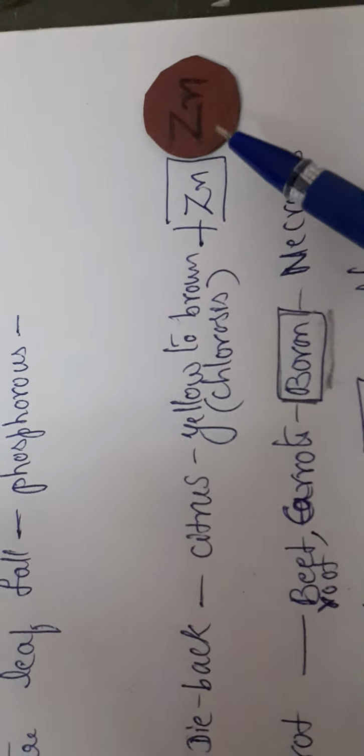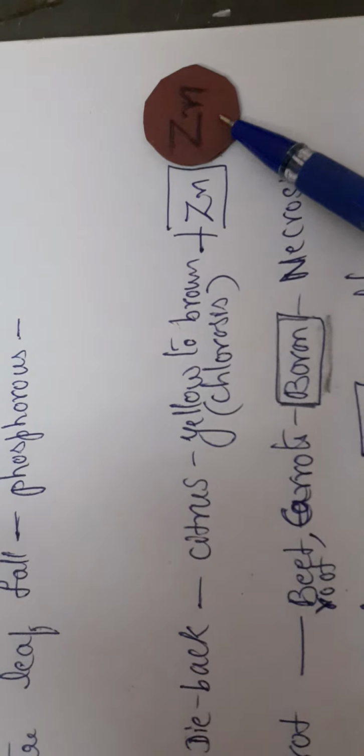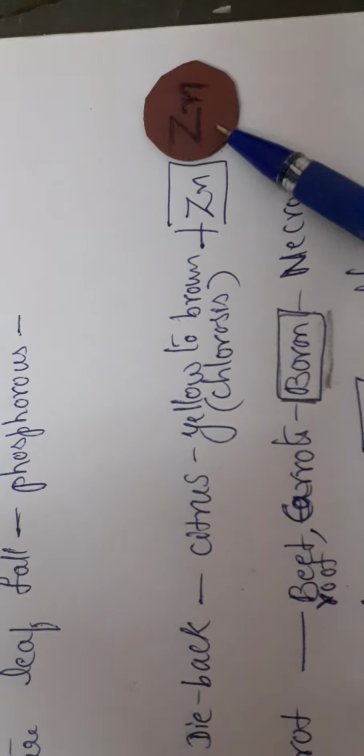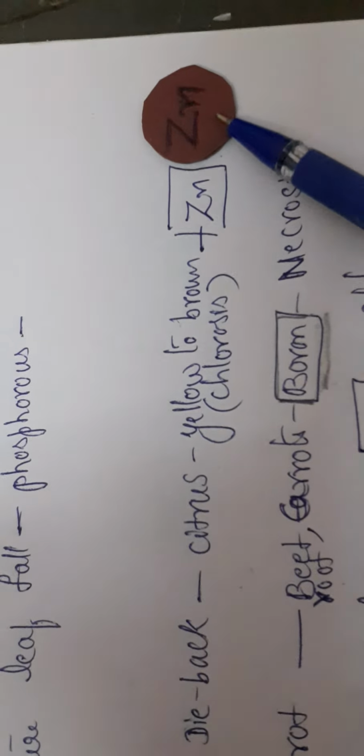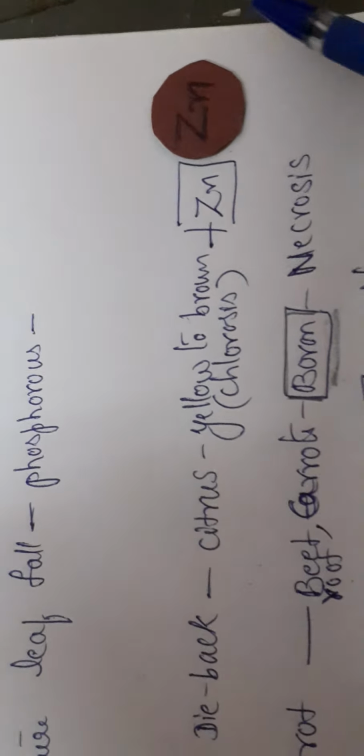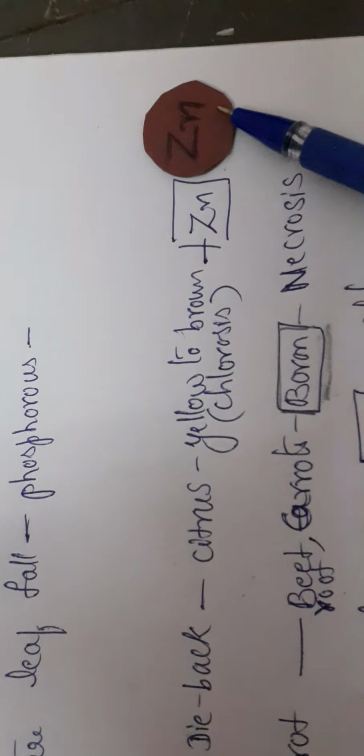I told you about microelements and macroelements. Whenever I show a small zinc, it is understood that it is a microelement. Small means microelement. If I show you a big nutrient, then it is a macroelement. This is a microelement.